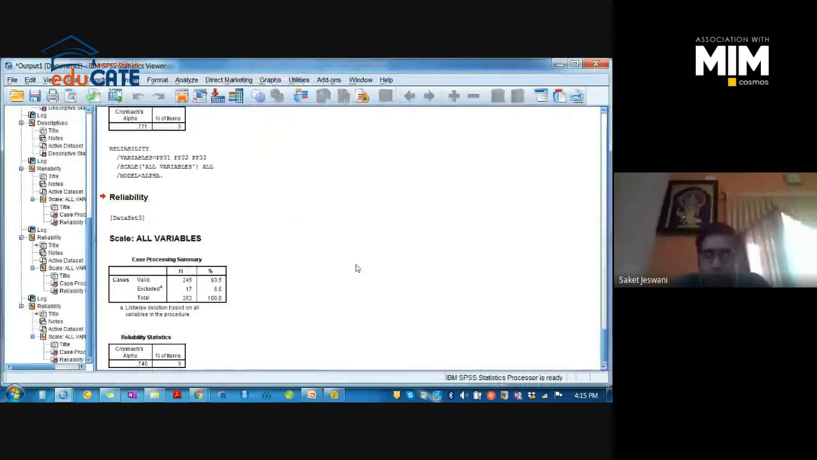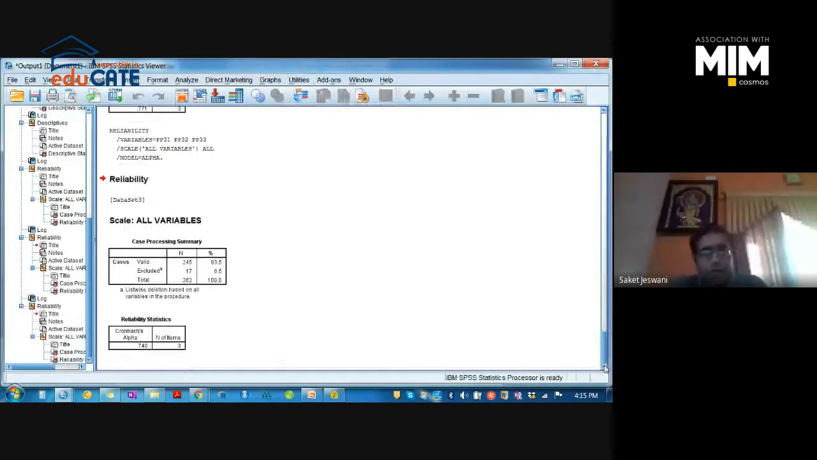The Cronbach's coefficient alpha for PP3 is 0.74. It is again acceptable, good enough. We can accept this, and the reliability is met. Okay, I hope everybody has understood.